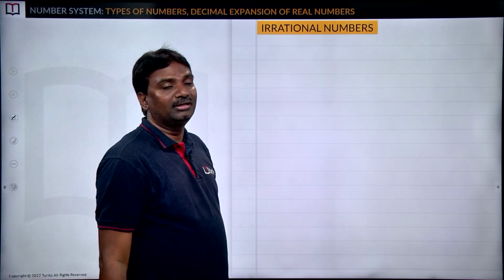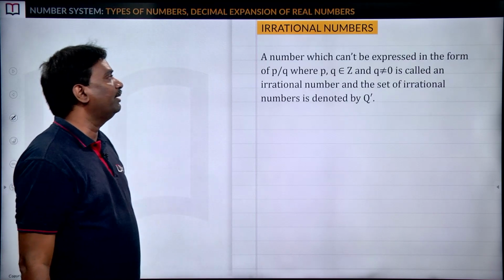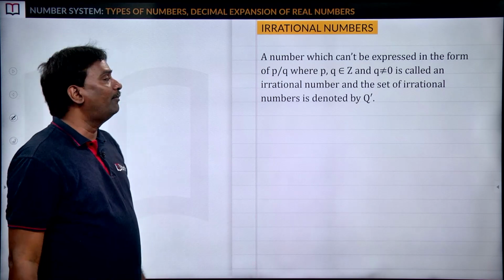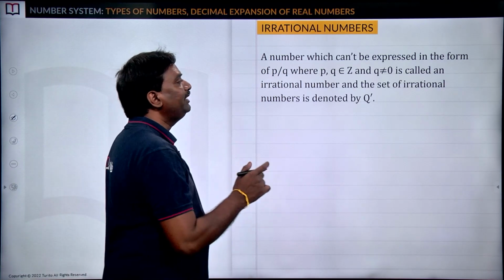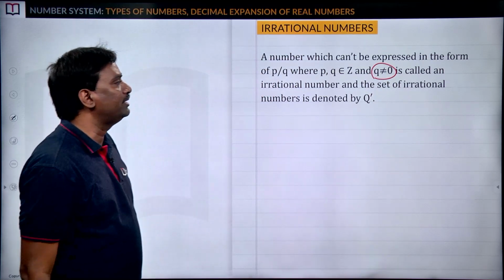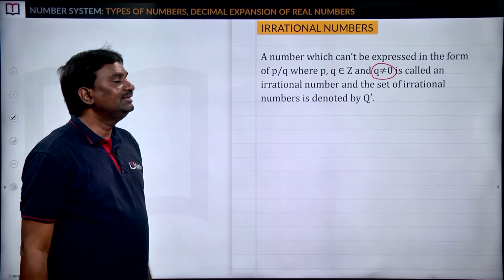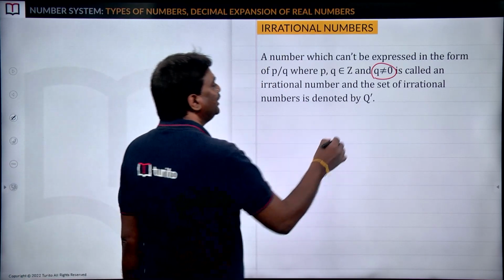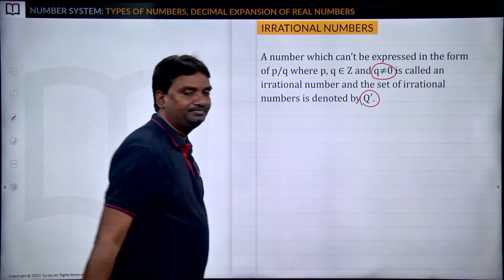We have just discussed what rational numbers are. An irrational number is a number which cannot be expressed in the form p by q, where p and q are integers and q is a non-zero number, and the set of irrational numbers is denoted by Q dash.